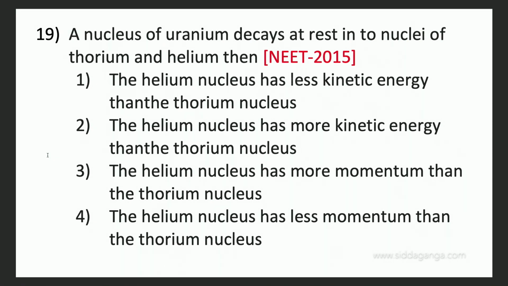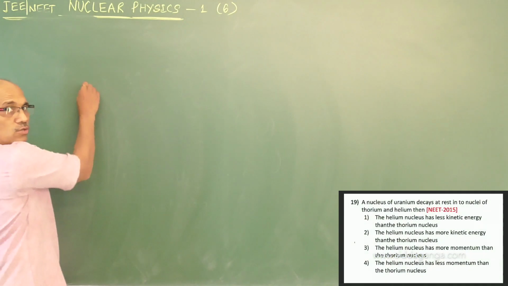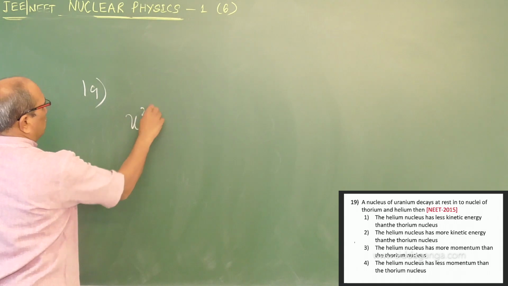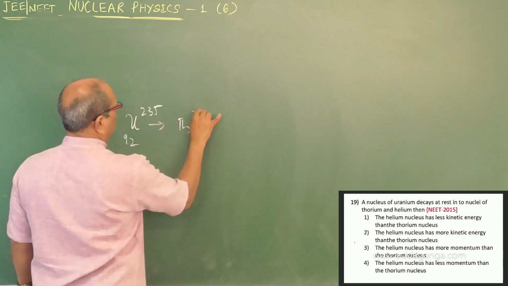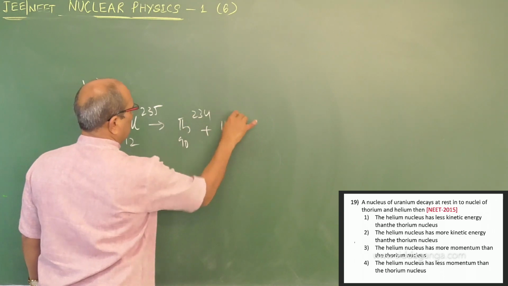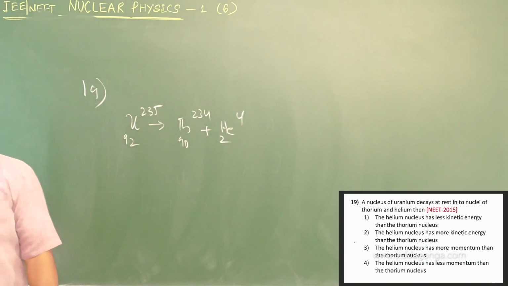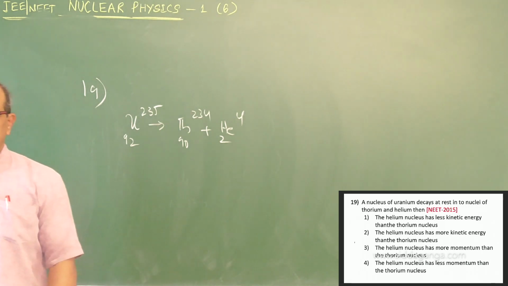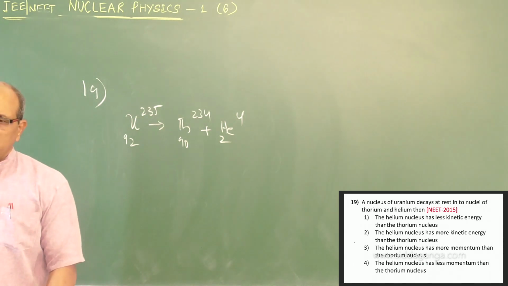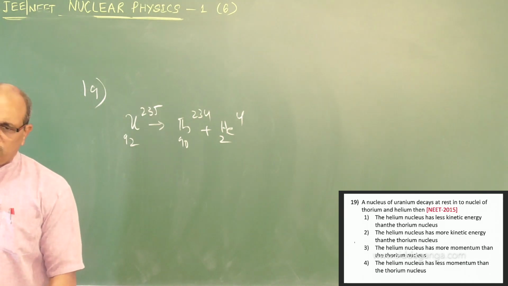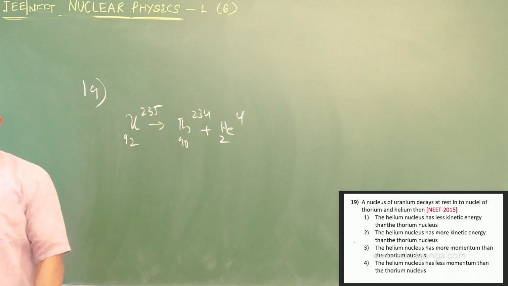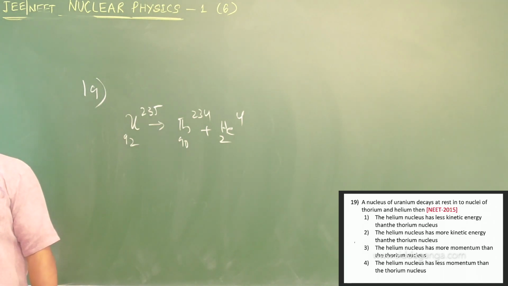The nucleus of uranium decays at rest into nuclei of thorium and helium. Uranium 235 92 going to thorium 234 90 plus helium, they are saying, giving that relation. Then the options: the helium nucleus has less kinetic energy than the thorium nucleus. The helium nucleus has more kinetic energy than the thorium nucleus. The helium nucleus has more momentum than the thorium nucleus. The helium nucleus has less momentum.